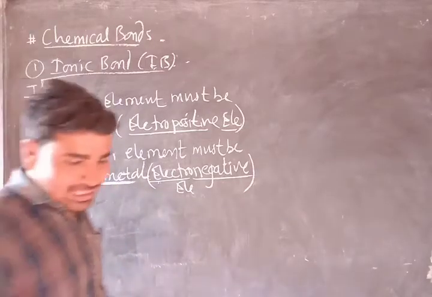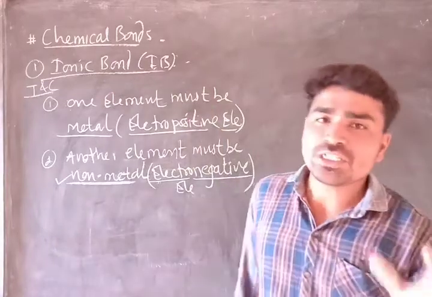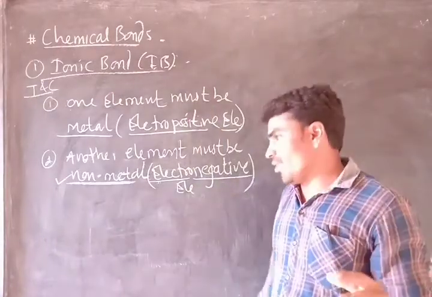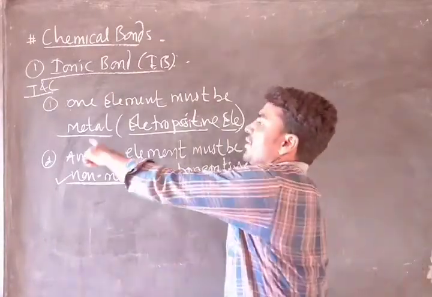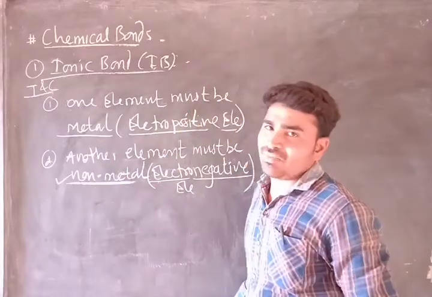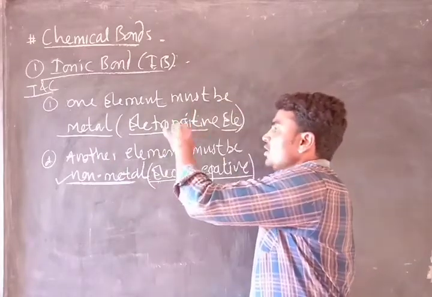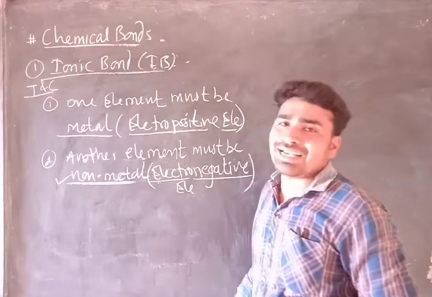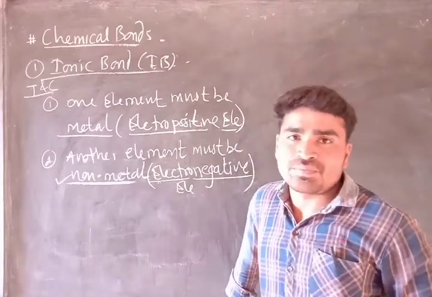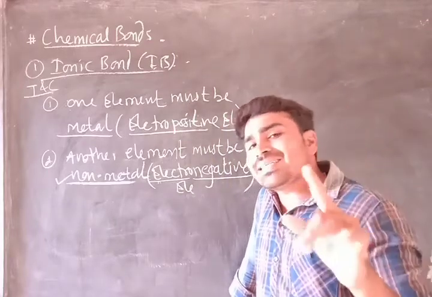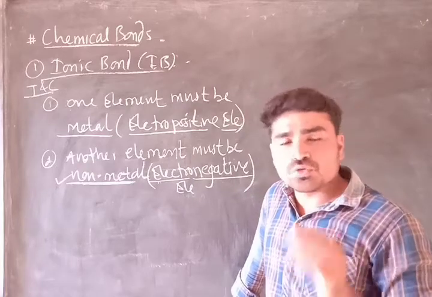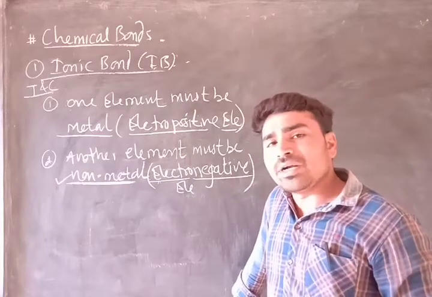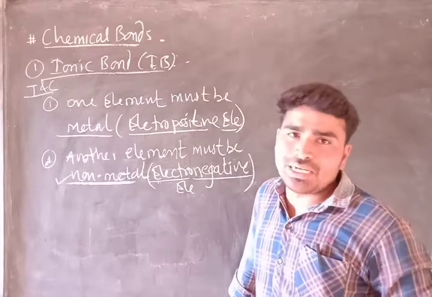So one thing is clear, the ionic bond is always formed between one metal and another non-metal. That is, one electropositive element and a second electronegative element. And that is the most essential condition to form the ionic bond between any two elements.